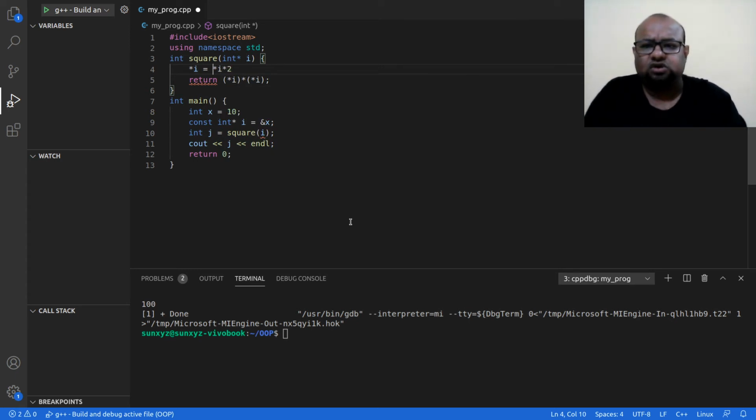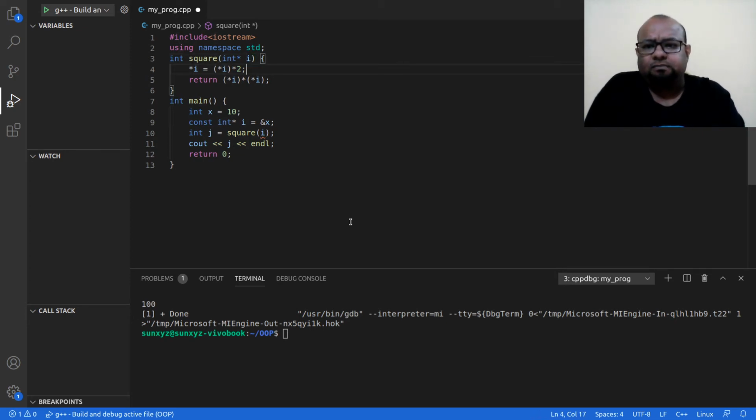So I am changing the value to the double of what it was. This is something that I can do. I can change the value using this pointer, because inside my function I am not expecting a constant.